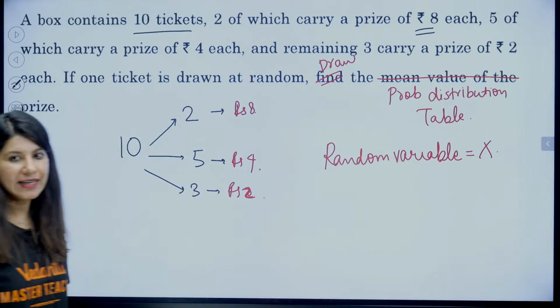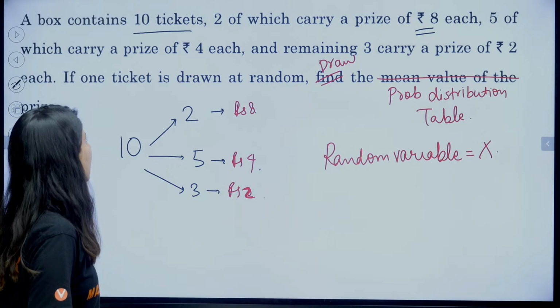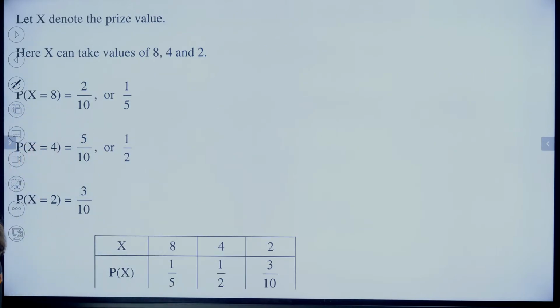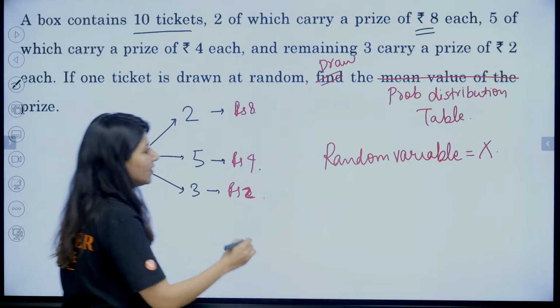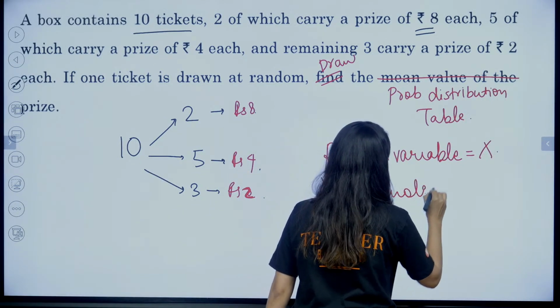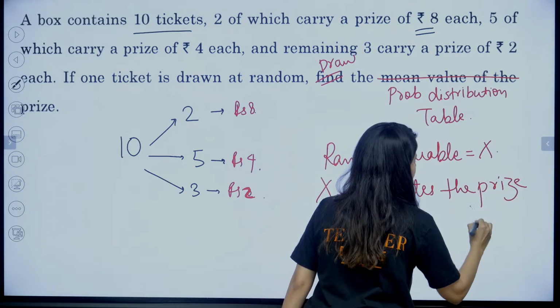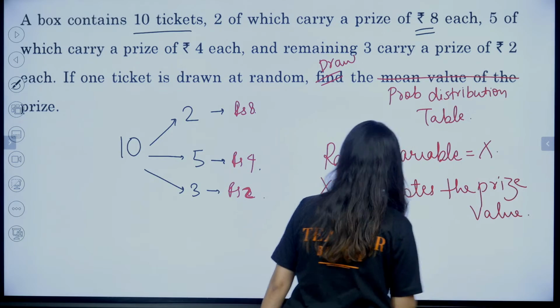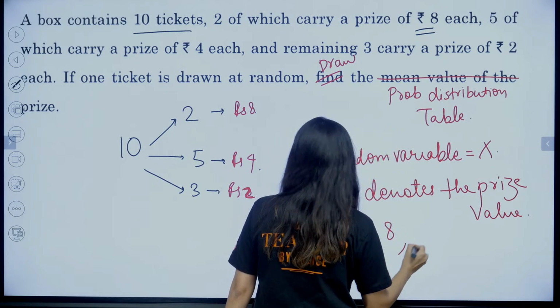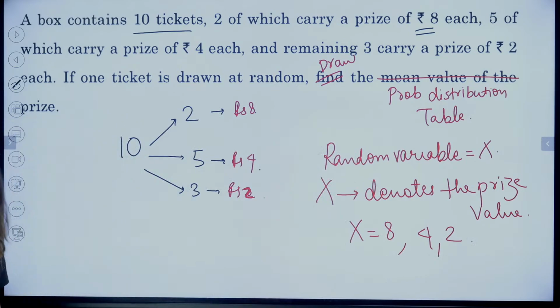X denotes the price value. That means X can be either 8 or 4 or 2.